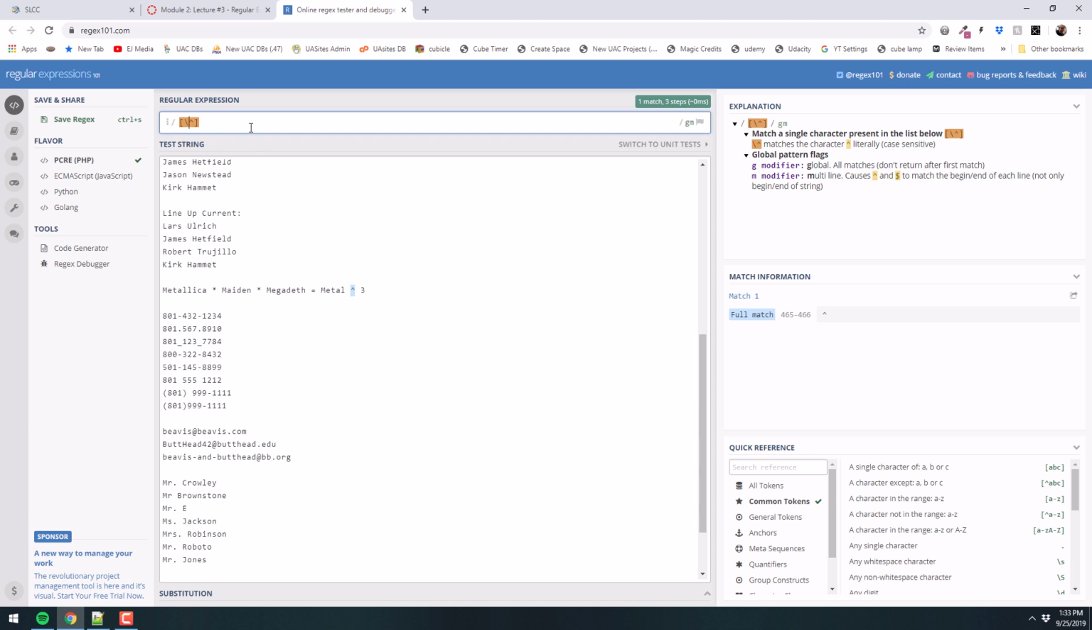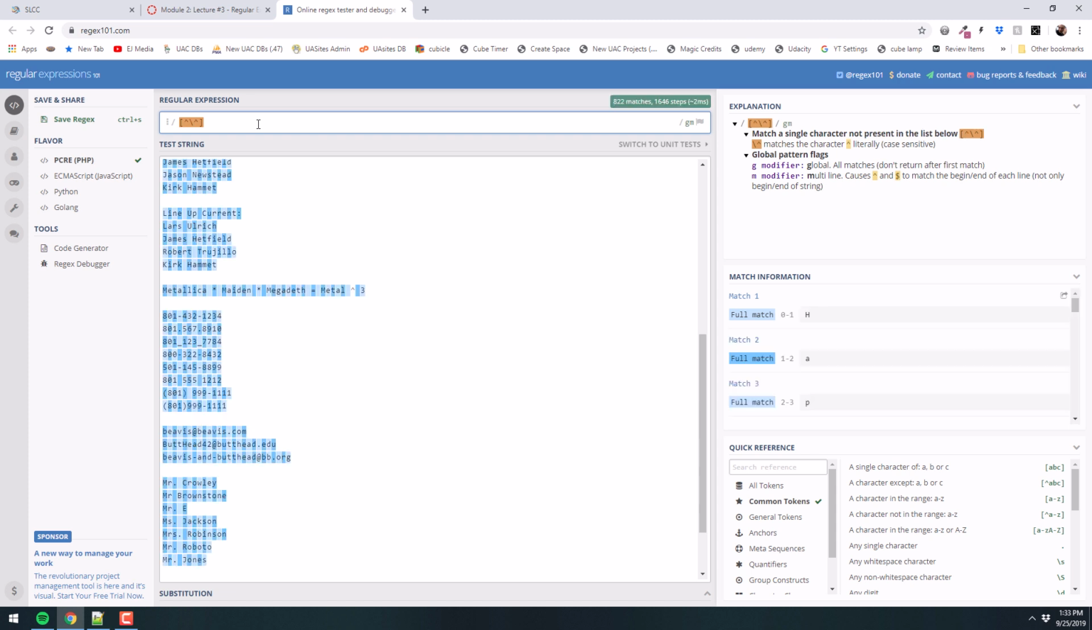So what if I wanted to find everything that's not a caret? What would you do? Yeah, caret, escape, caret, right? So you can see how this stuff can build and quickly get out of hand, right?